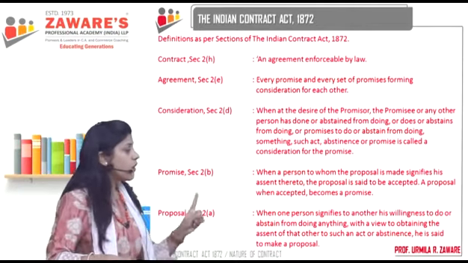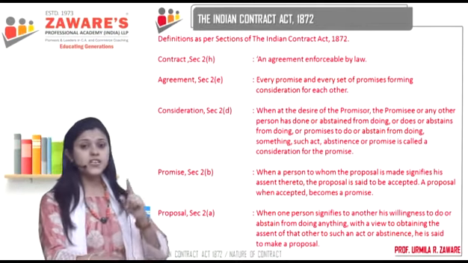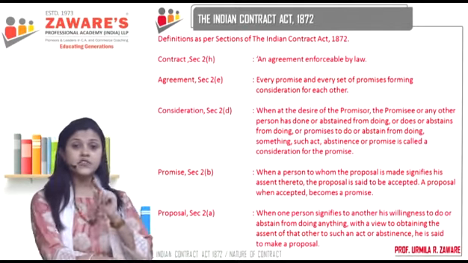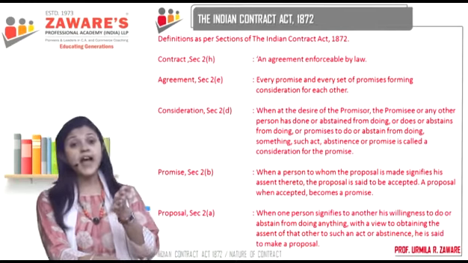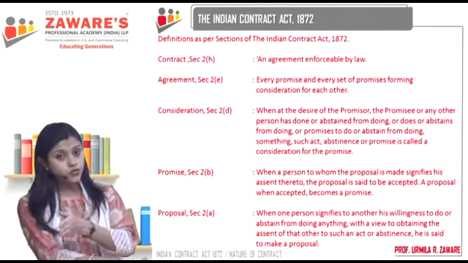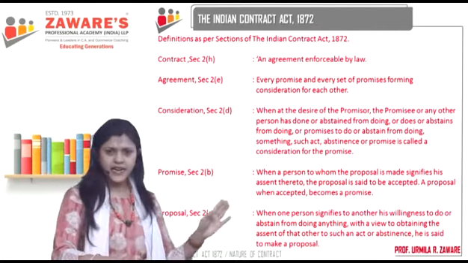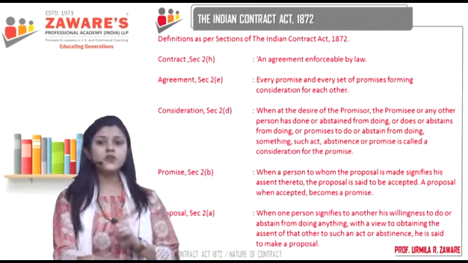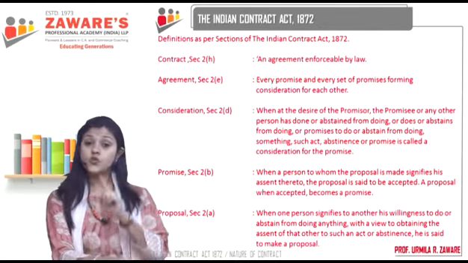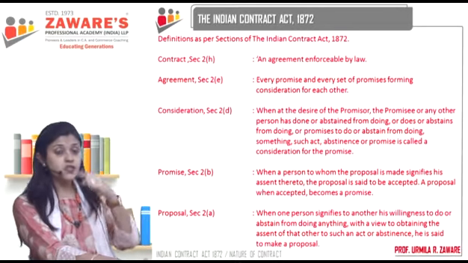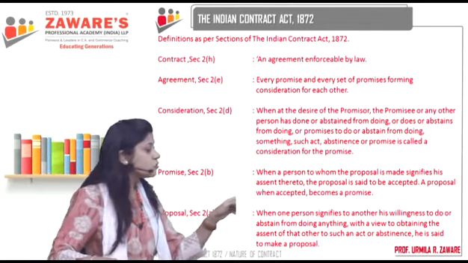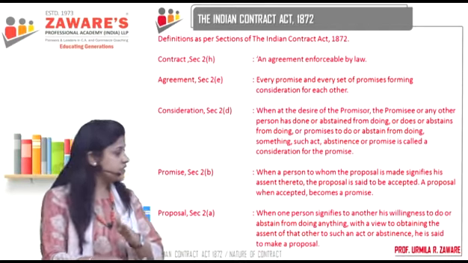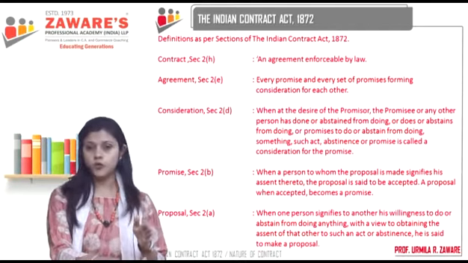So, when one person signifies or communicates to the other his willingness to do, which means act, or abstain, not to do something or anything, with what view is he making this offer? To obtain the assent, to obtain the acceptance of the other person to such an act or abstinence, he is said to make a proposal.